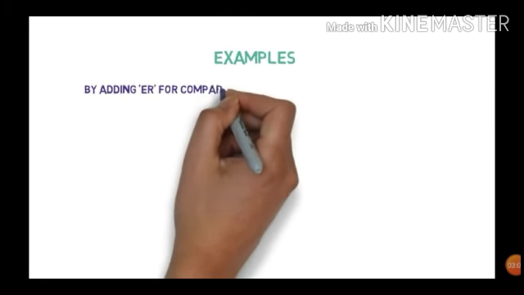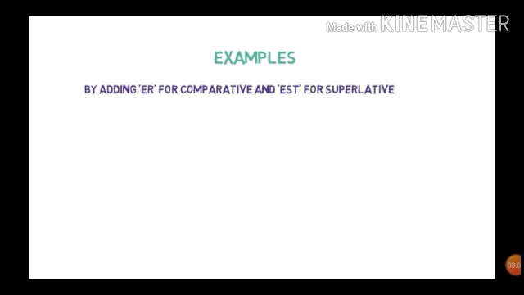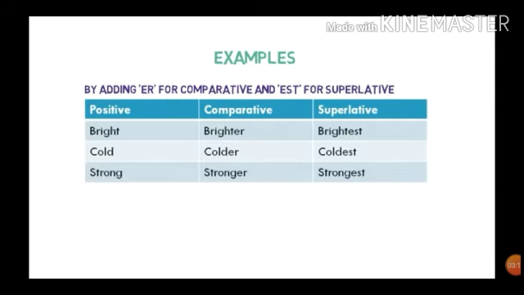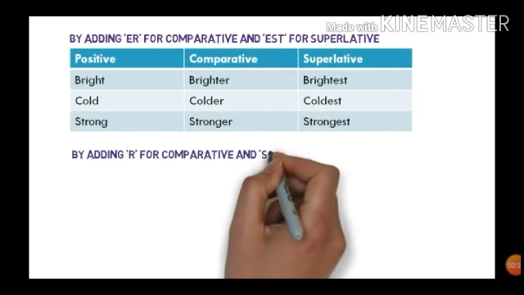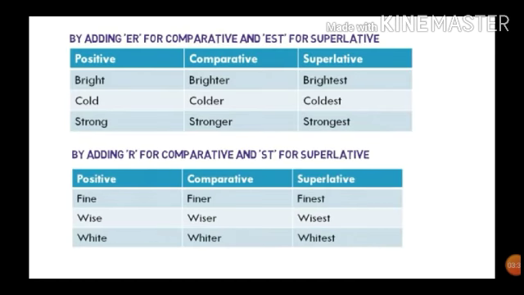Now see how we make degrees from positive to comparative or superlative by adding er or est. Example: bright, brighter, brightest; cold, colder, coldest; strong, stronger, strongest. So most of the adjectives are formed by adding er or est. Most, not all. Next rule, adding only r or st to form the comparative or superlative degree.